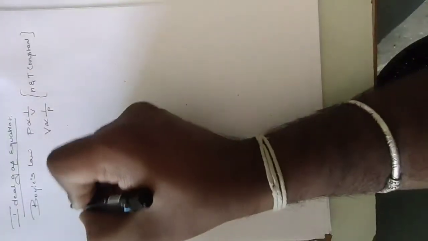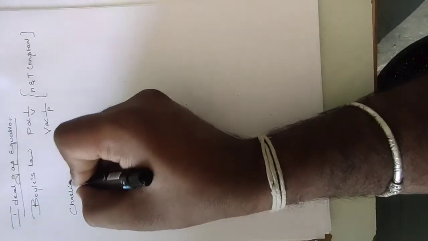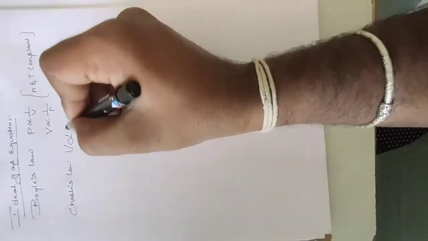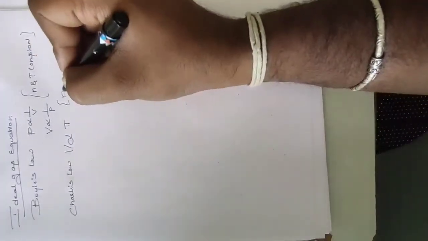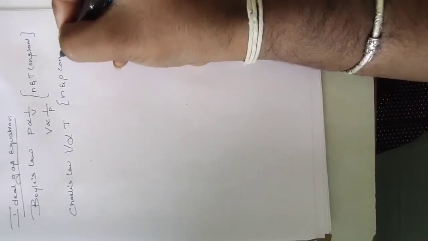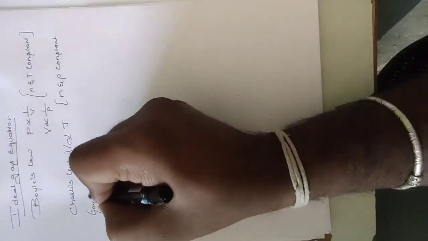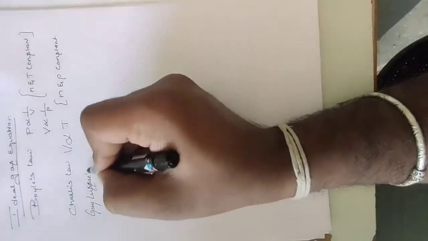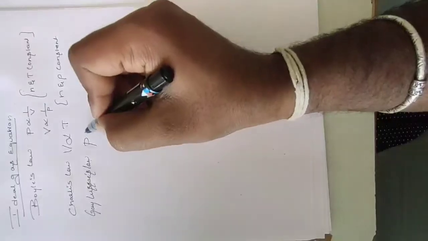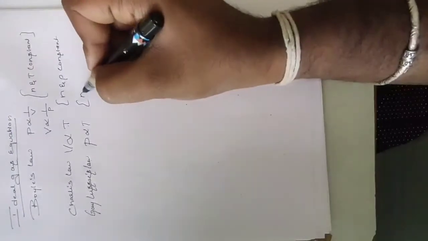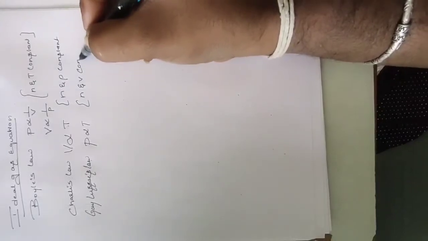When we come to Charles's law, V is directly proportional to T. Here we kept n and P constant: the same number of molecules and constant pressure. Next, the gas law where pressure is directly proportional to temperature, and here n and V are kept constant.